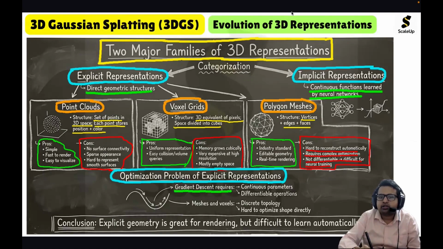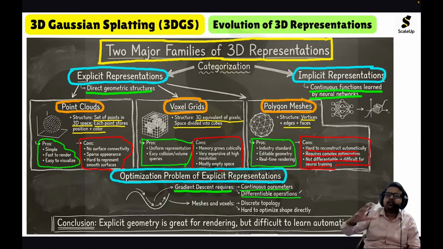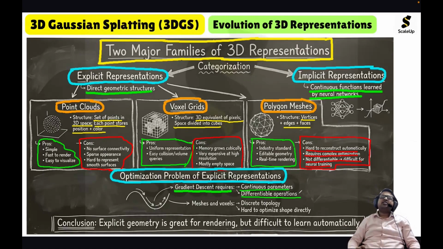requires continuous parameters, because only if it is continuous will it be differentiable. Unfortunately, explicit representation is discontinuous, it is discrete, and hence we cannot apply gradient descent here. That is the optimization problem of explicit representation. So if you represent a 3D scene using explicit representation, you cannot use neural networks to optimize it.